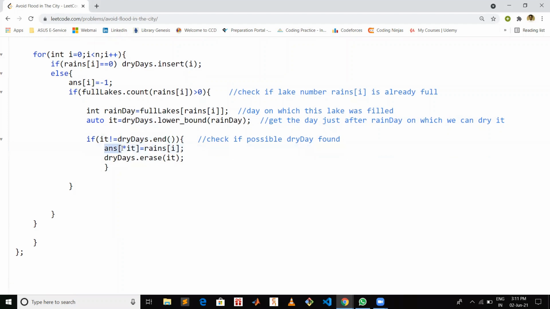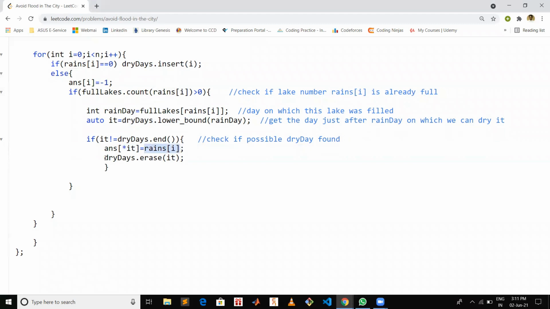So in our answer, star it is the day on which we could dry some lake. On that day in our answer, we put this rains[i] lake. So we are denoting that on this particular day, we dried lake number rains[i].